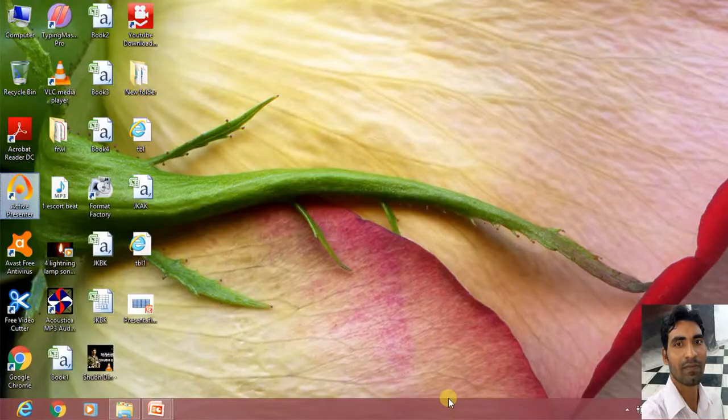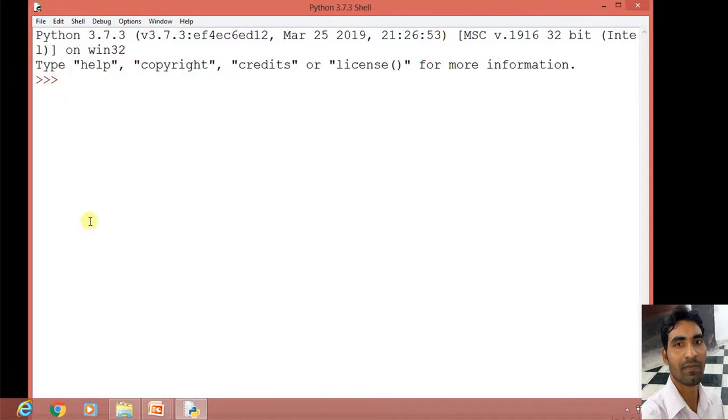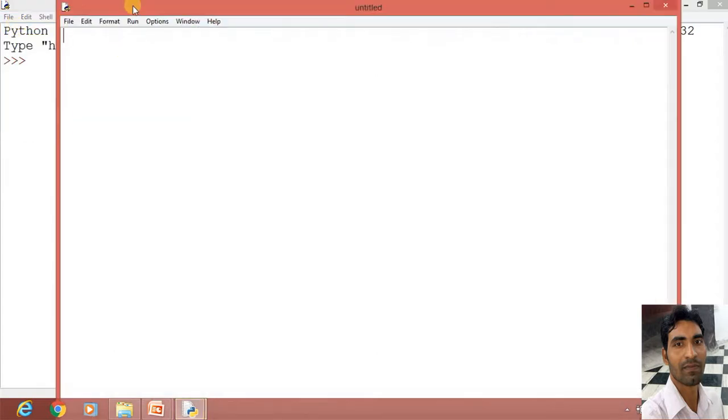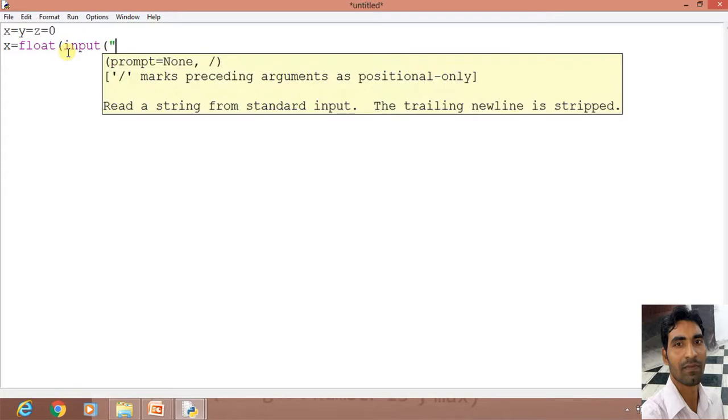Now let us write this same code in Python. Open Python. We have opened Python. In Python, open a new file, and in the new file write the code. x = y = z = 0. Then input. First, x equals, enter float, then write input, then enter the message, enter the first number, close the bracket,